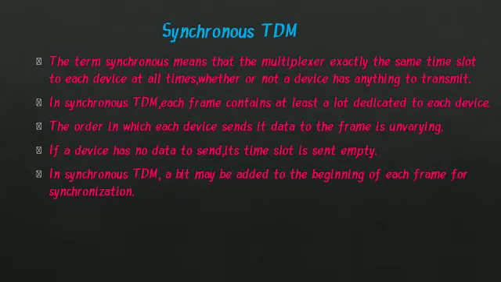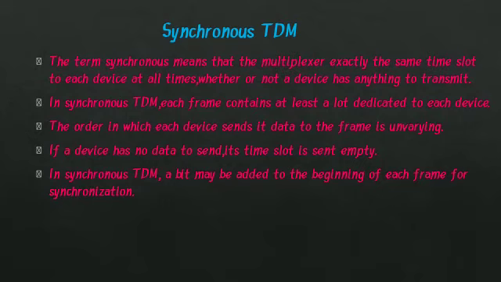Synchronous TDM. The term synchronous means that the multiplexer allocates exactly the same time slot to each device at all times, whether or not a device has anything to transmit. In synchronous TDM, each frame contains at least one slot dedicated to each device.